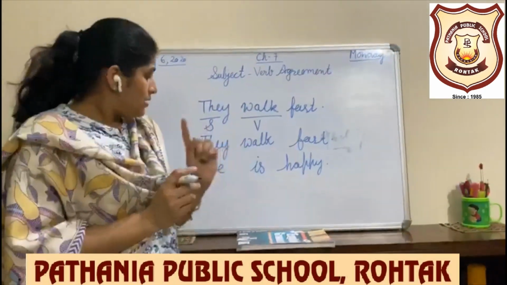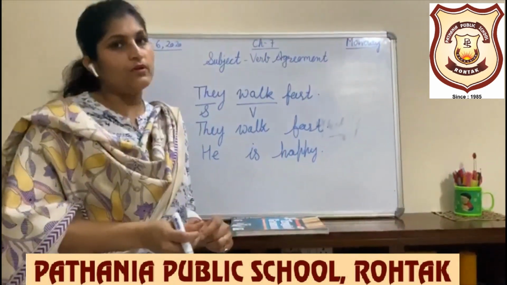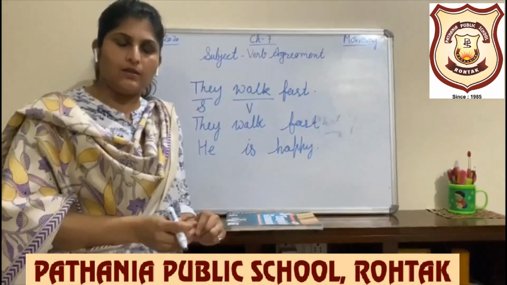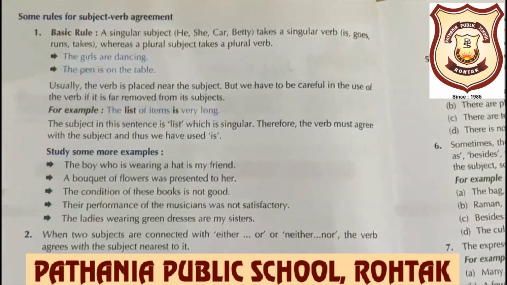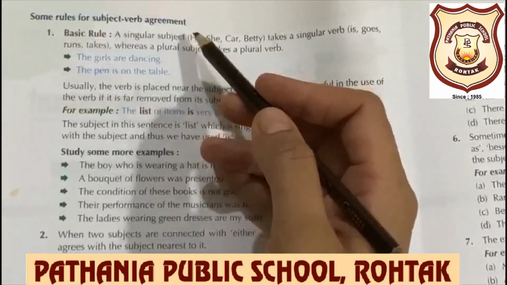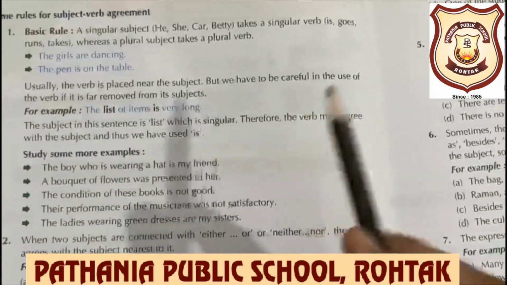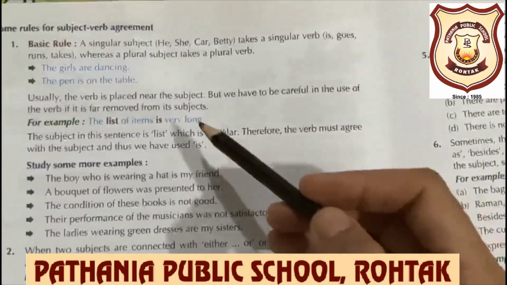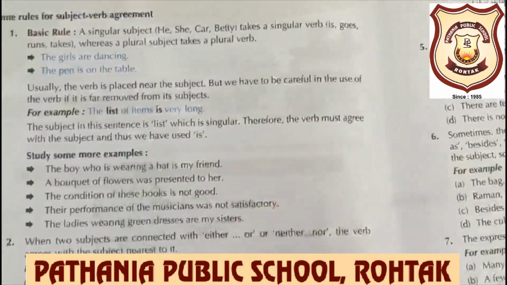In your book, so many rules have been given for subject-verb agreement. We will discuss from your book. Here are some rules for subject-verb agreement. We know a singular subject takes a singular verb, a plural subject takes a plural verb.